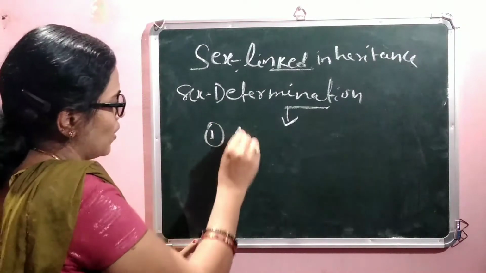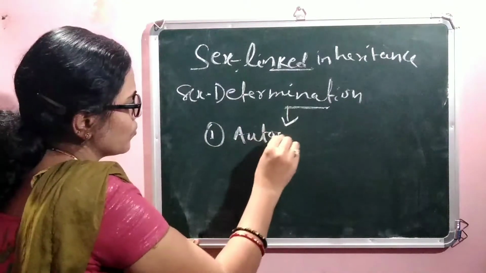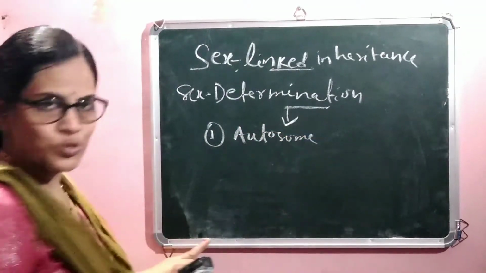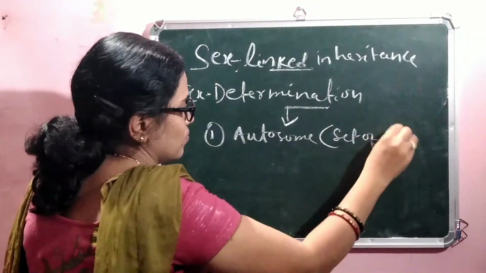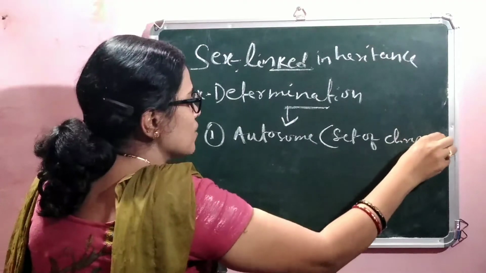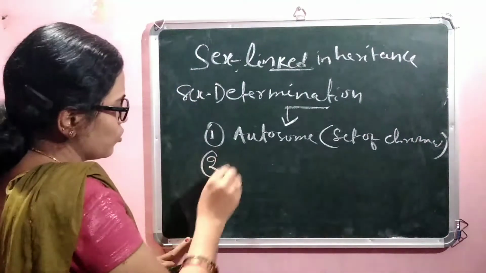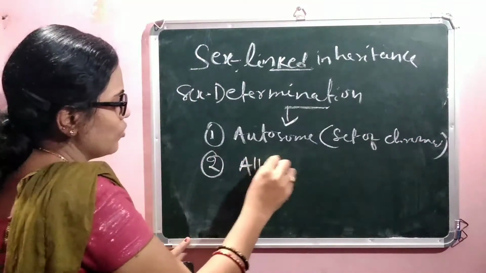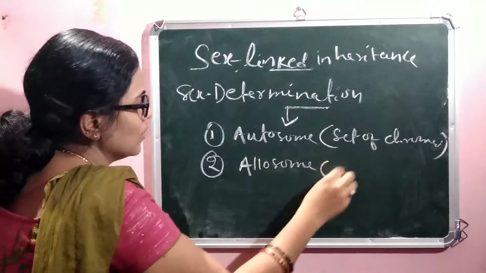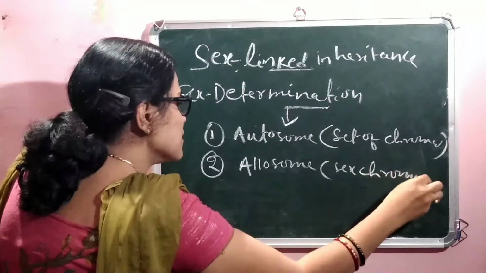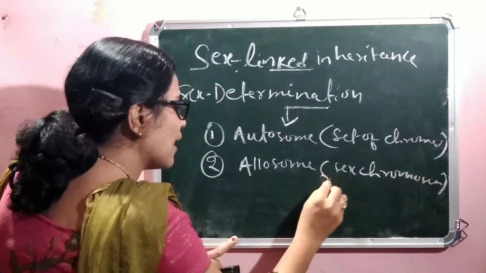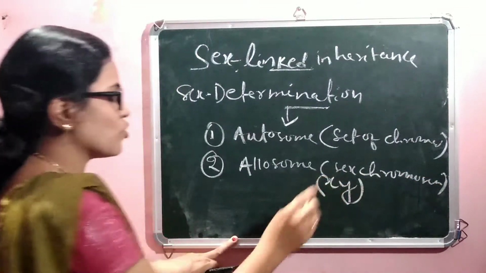Number one is known as autosome. Autosome is also known as a set of chromosomes. Whereas number two is known as allosome. Allosome is also known as the sex chromosome, which is designated as XY chromosome.